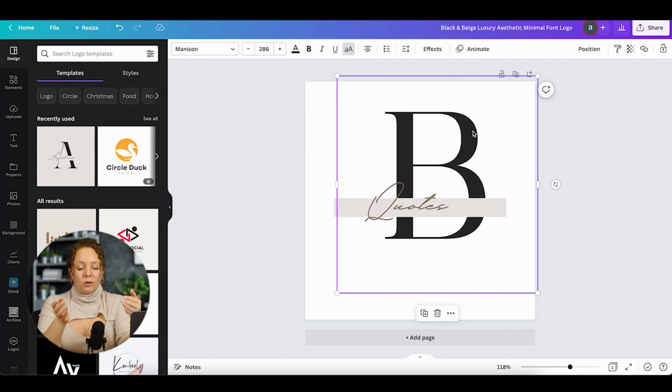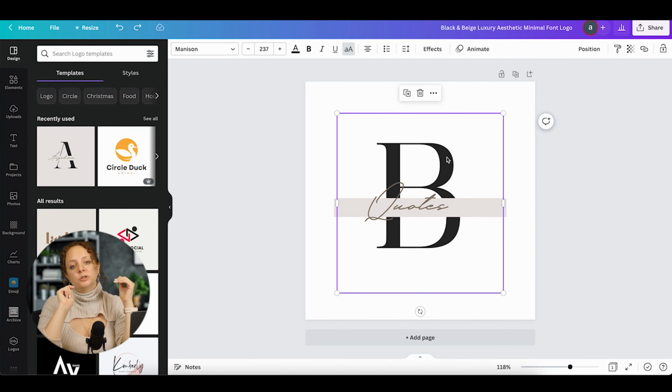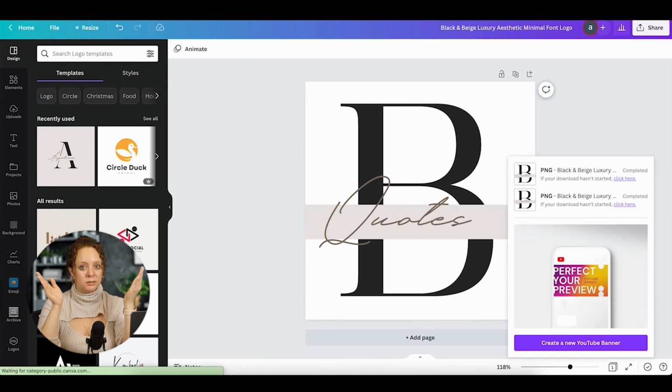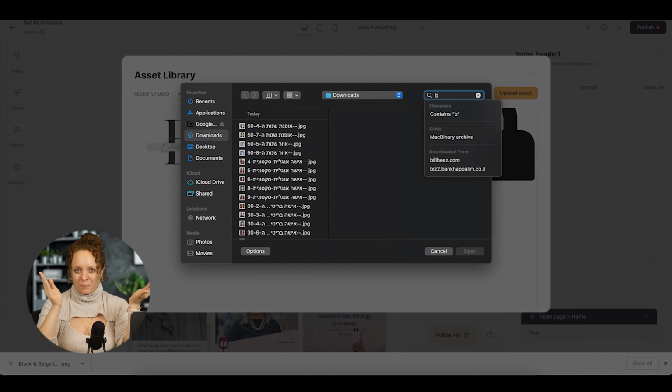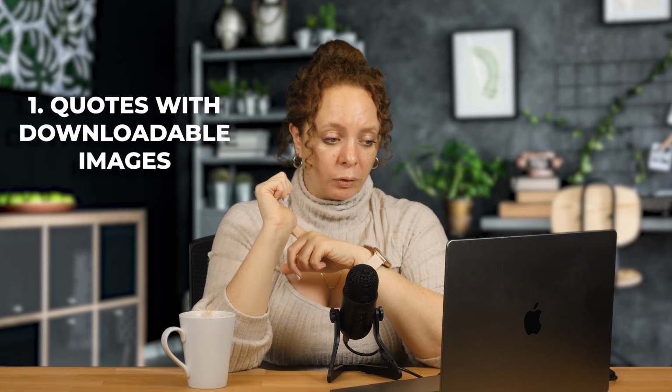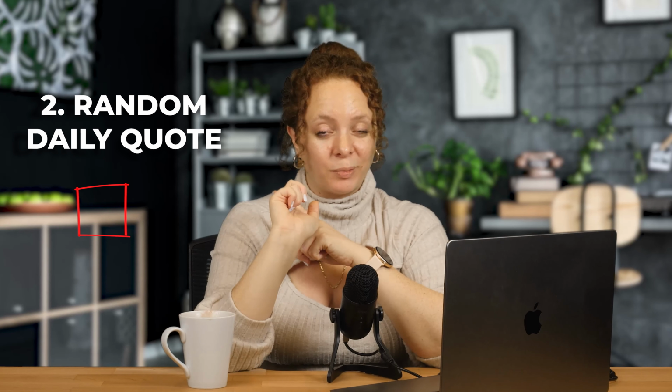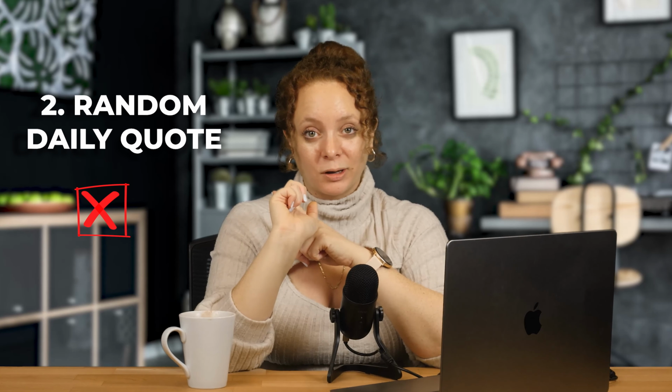So I added the logo to my Softr account so that it actually shows up in the header of the website, and basically the website is done, right? Like, the basic features are done. Let's look for a second at the features list that I had. So I wanted quotes with downloadable images. Check. Daily quote, a random daily quote, not check, but we had to give up on this feature. Submit a quote, check. Search and filter according to categories and authors, check.